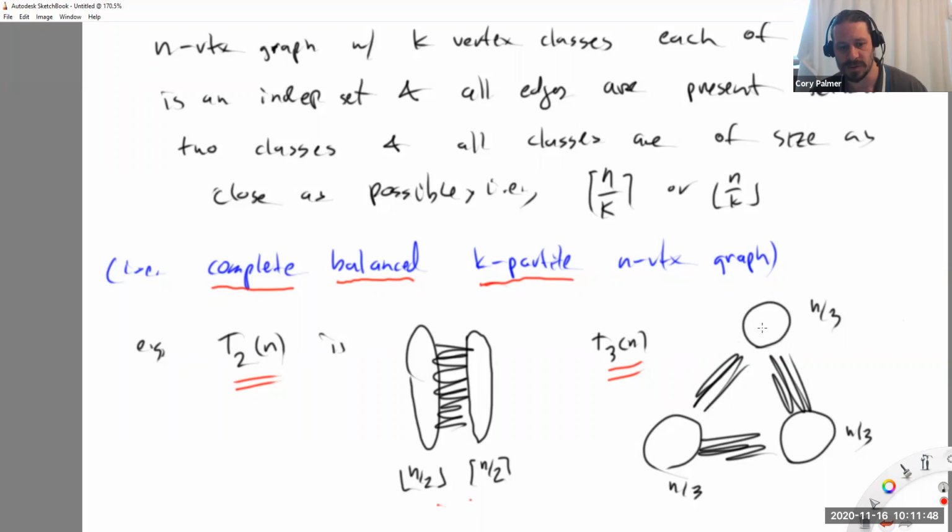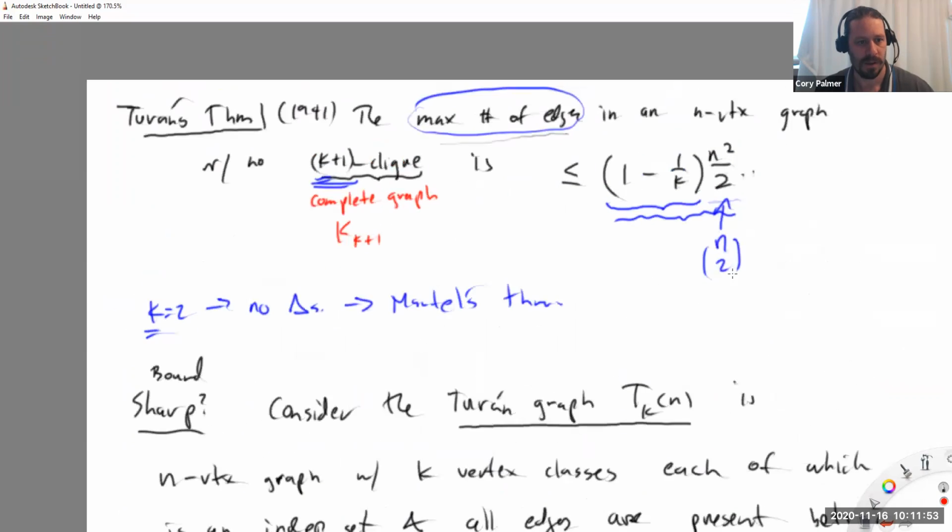So that little subtlety about divisibility is the reason why, at least for now, I'm not going to write a better bound than this one, because the truth is, whatever the number of edges in this Turán graph is, it's not exactly this quantity here. It depends on divisibility, and that's just ugly to deal with.